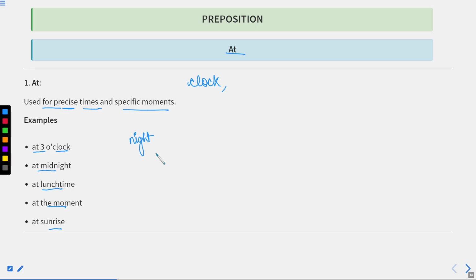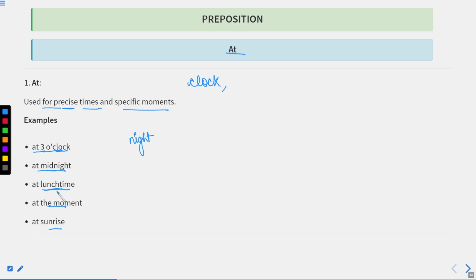You can see these animals at night. Or these animals come out of their houses at night. So with this duration of time, that is night, we use at, whereas with other parts of the day and night, we use in. So this is 3 o'clock, this is clock time, so we are using at midnight, at night, at lunchtime. So this is actually the duration or specific time.